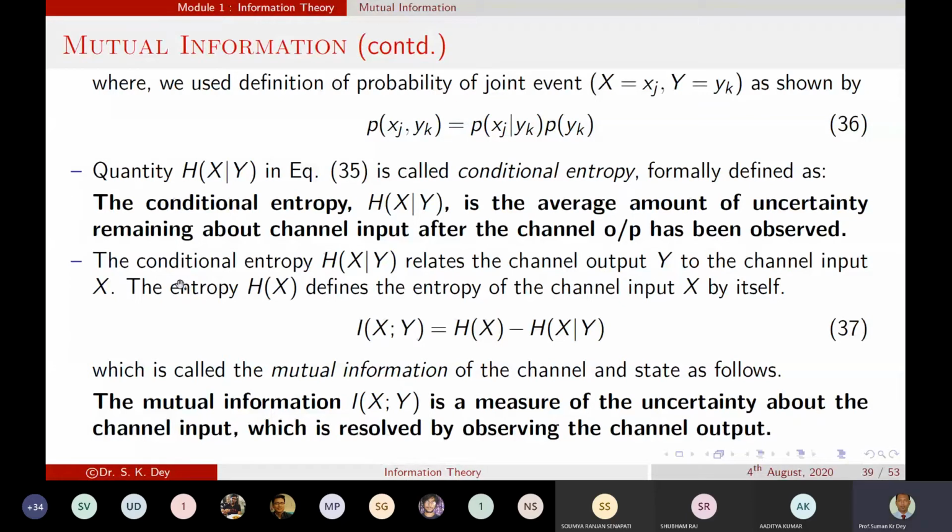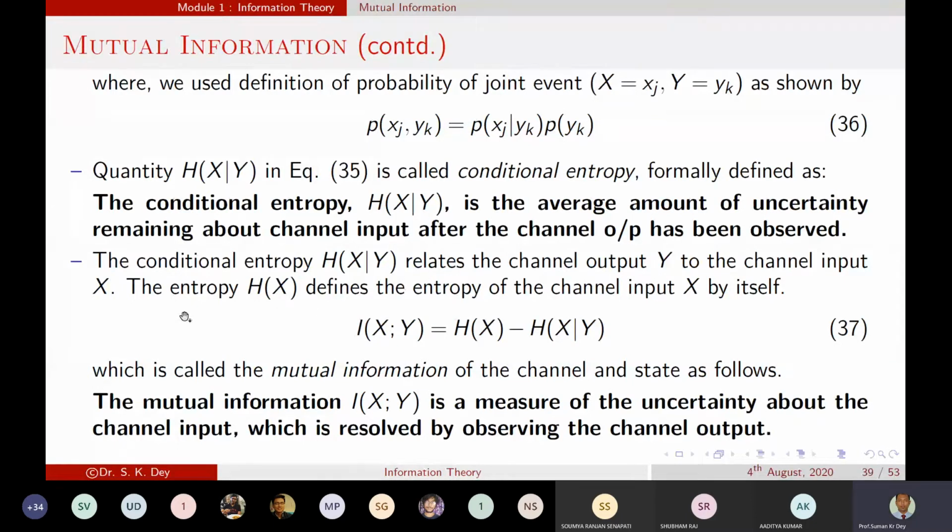So basically we can say the conditional entropy relates the channel output to the channel input. That means this is the relation from channel output to channel input. So by using the conditional entropy, we can find out the input value X by observing the Y.